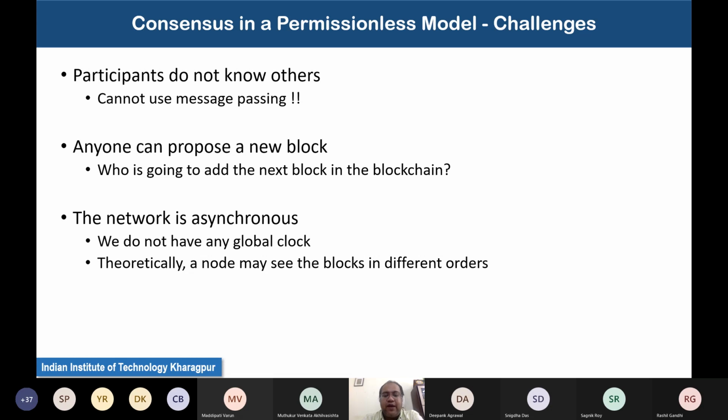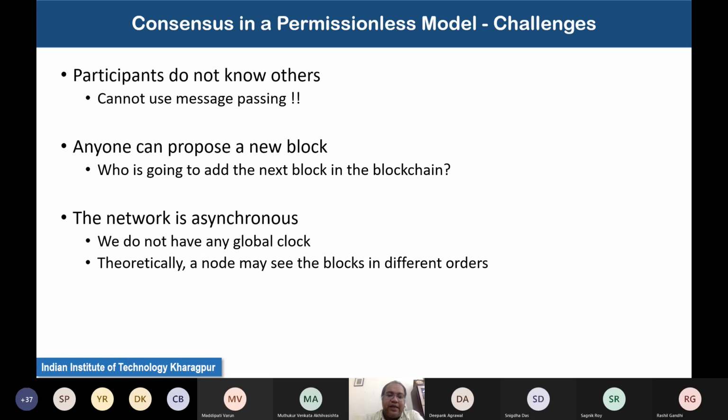You will always have some latency or delay in receiving the information, which you cannot count directly, and as a consequence, your clock will always be lagging or ahead of the global clock, even by a very small fraction. As a result, you will never be able to ensure that all the participants are maintaining the same clock. So there will be some plus minus drift, which you cannot avoid.